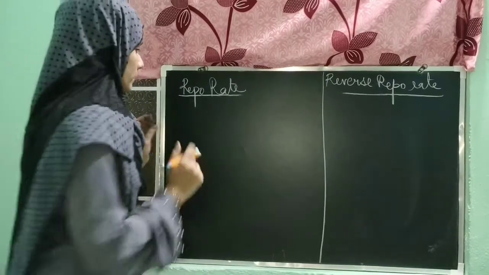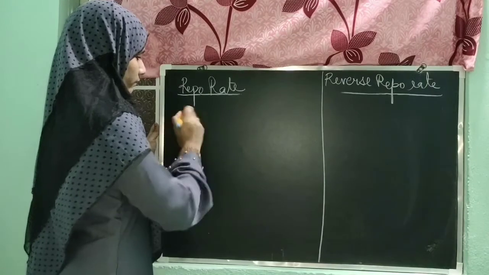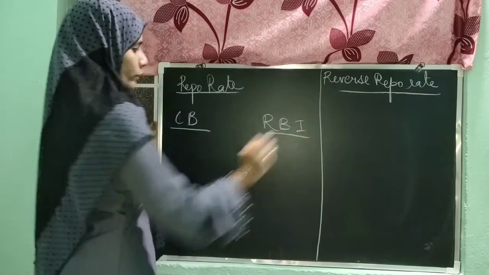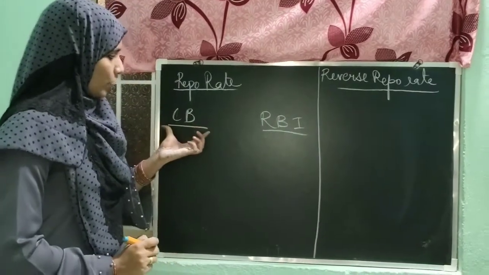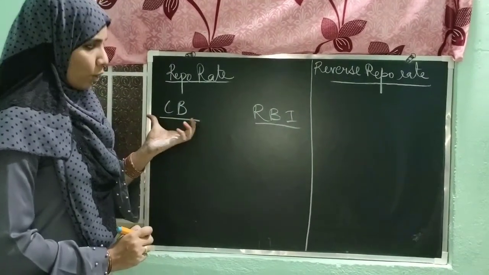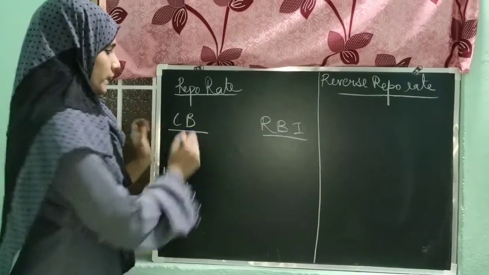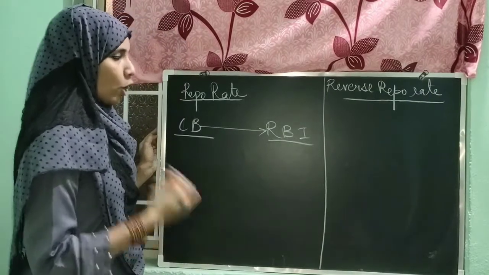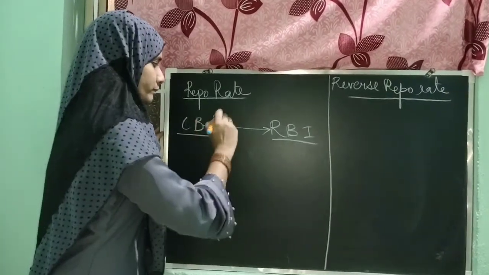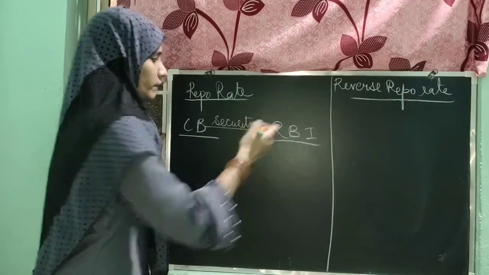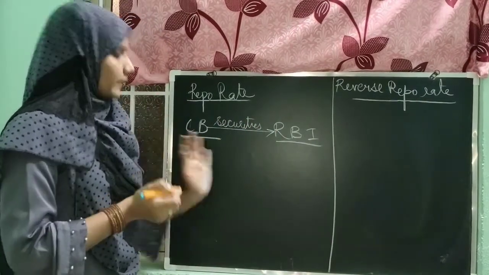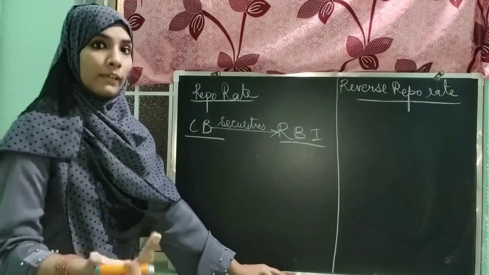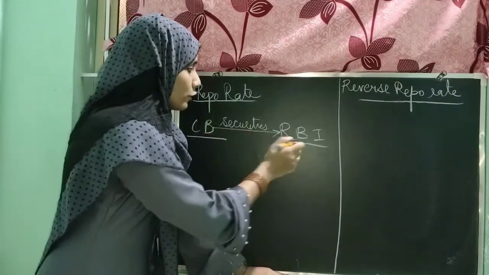Okay, let me explain by giving an example. Now the commercial bank wants a loan, wants money from the RBI. They will go to the RBI and offer their marketable securities, telling the RBI not to sell these securities to anyone. We will come later and purchase these securities from you again.